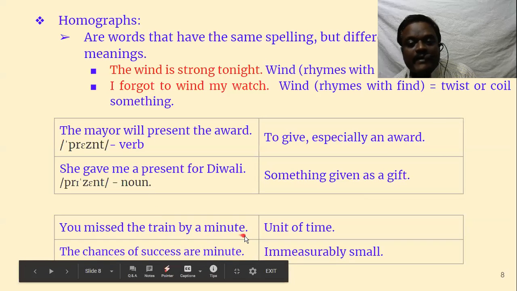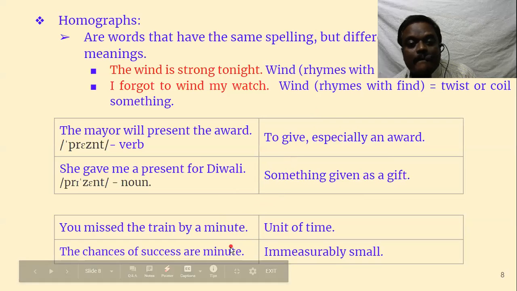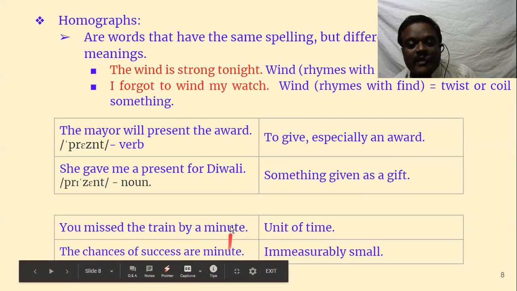You missed the train by a minute. The chances of success are minute. There is no problem here, but the pronunciation is totally different. Here it is "minute", and the second one is "minute". The spelling is the same, but the pronunciation differs, and even the meaning differs.